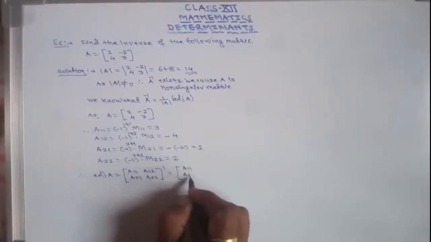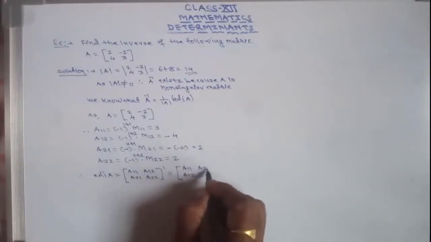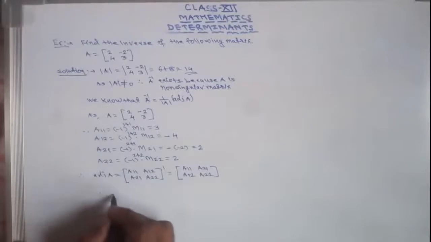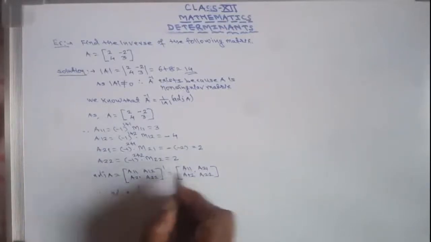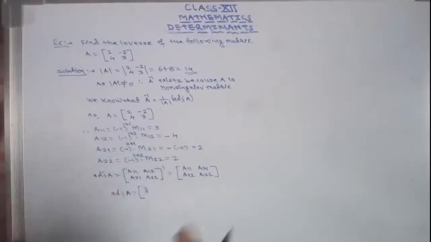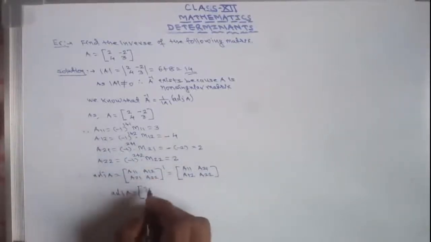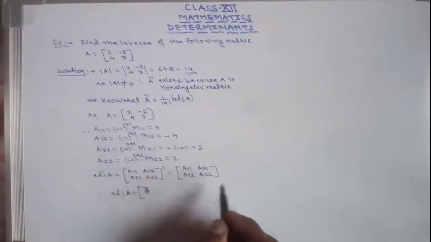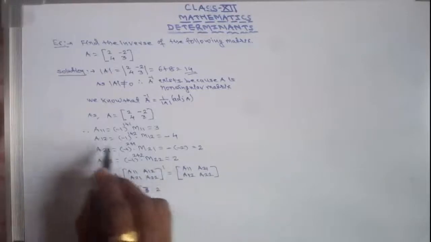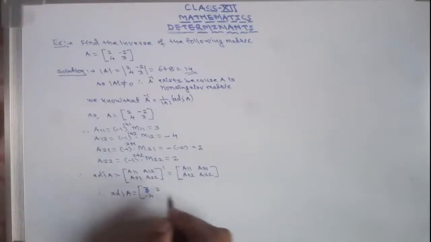Therefore adjoint of A equals A11 is 3, A21 that is 2, A12 that is minus 4, A22 that is 2.